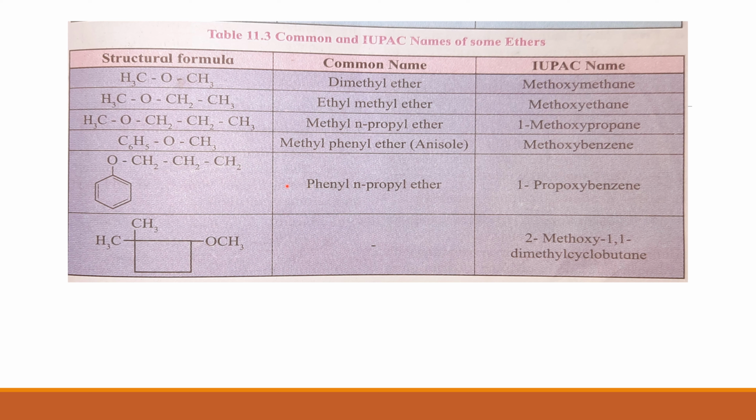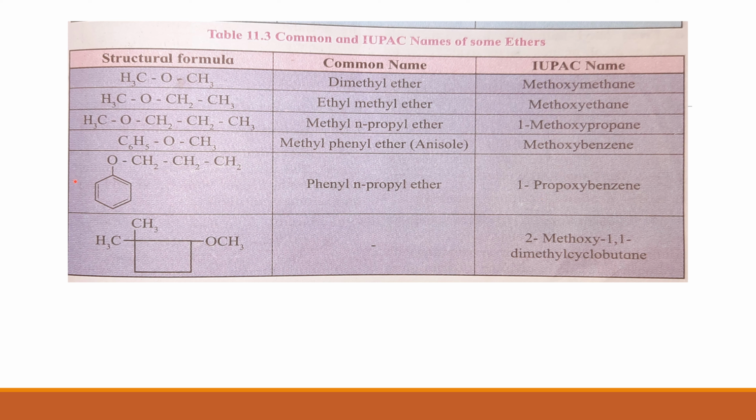So the common name will be phenyl N-propyl ether. In alphabetical order, both start with P, but after that there is H in phenyl and R in propyl, therefore phenyl will come first. So phenyl N-propyl ether is the common name.